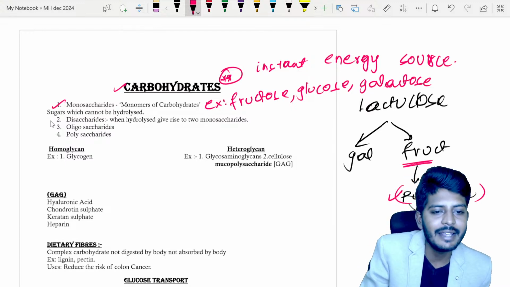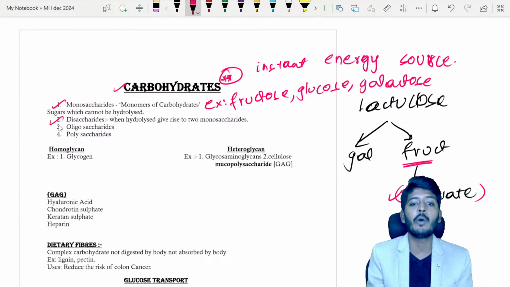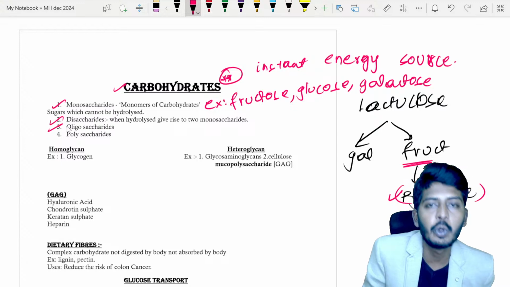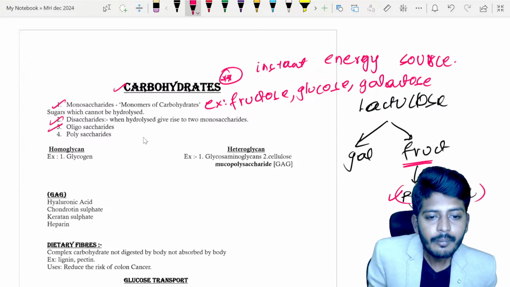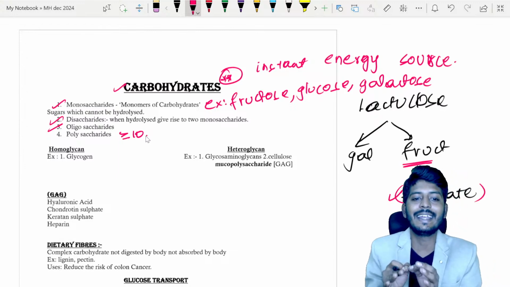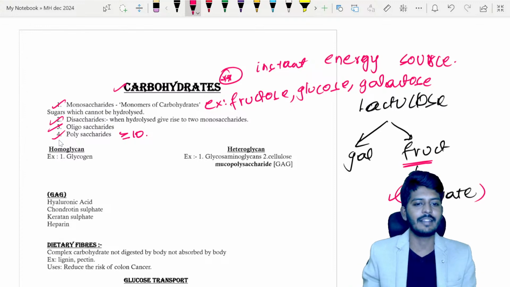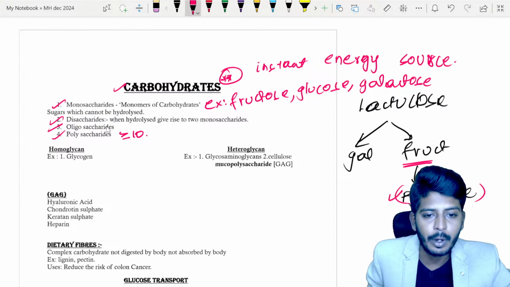Then we have disaccharides. A disaccharide is one which, when I hydrolyze it, means when I break it, I get two monosaccharides. Oligosaccharides are up to 9. If it is 10 or more monosaccharides, then I'll call it a polysaccharide. All of you know the classification. Polysaccharide is the important concept, sir.